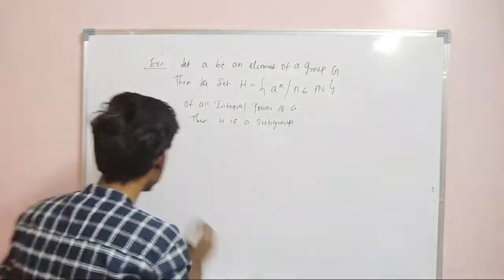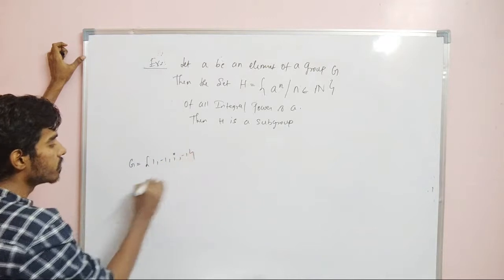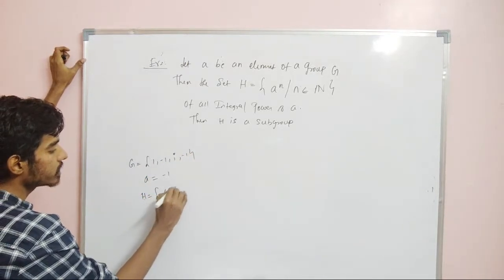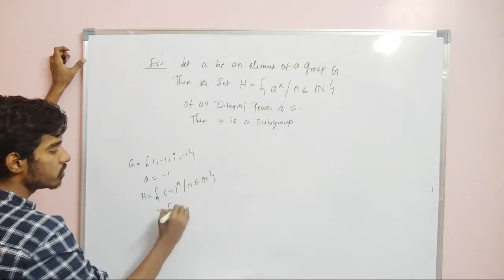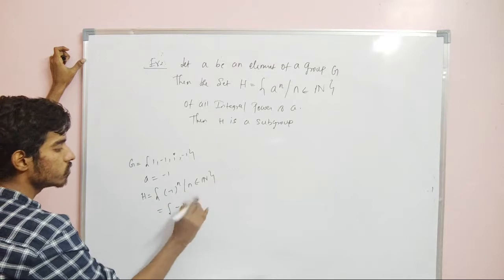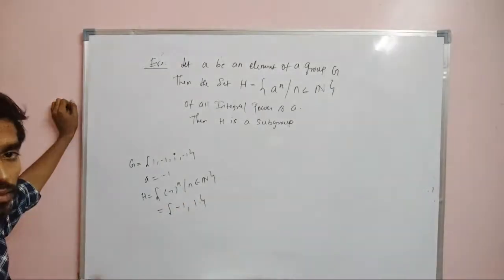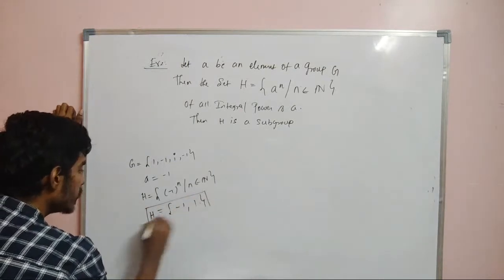So let us take some example. Let G be equal to {1, -1, i, -i}. Let us take a to be equal to -1. Now you form the set H, (-1) power n, where n belongs to natural numbers. If n is equal to 1, we will have -1. If n is equal to 2, we will have +1. So this set contains only 2 elements, 1 and -1. Therefore this will be a subgroup.